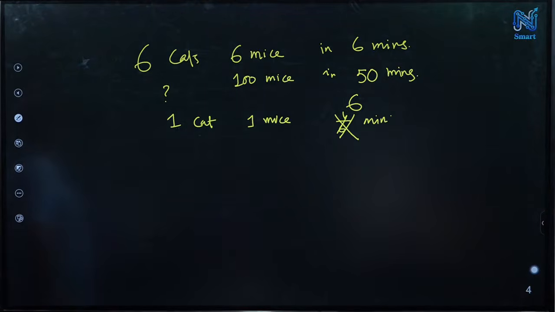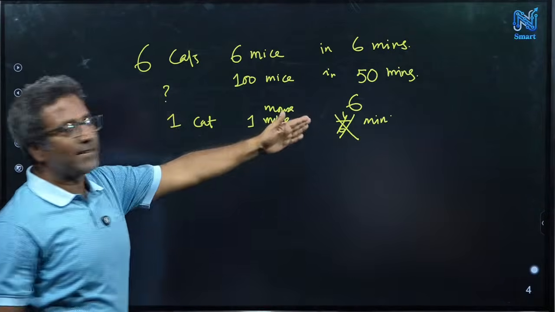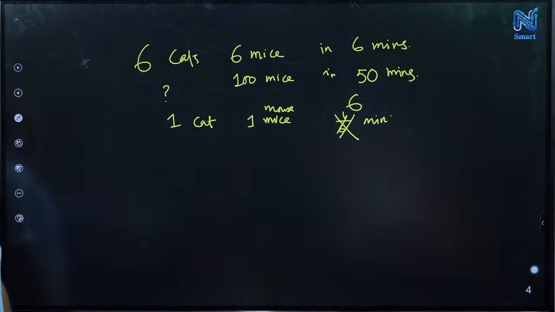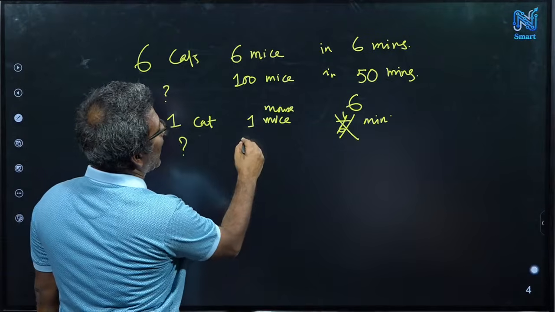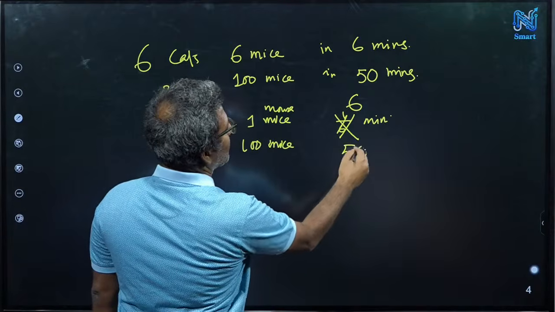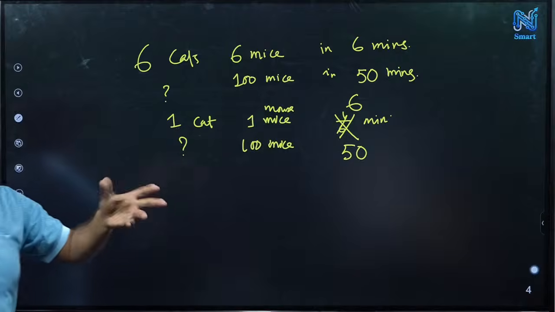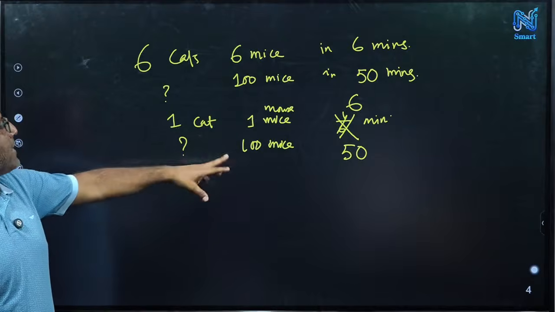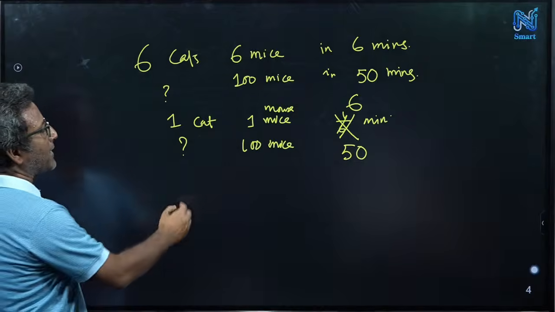Right? One cat, one mouse in 6 minutes. That's why 6 cats capture 6 mice in 6 minutes. Right? And then what we need: how many cats for 100 mice in 50 minutes? So there's something proportional, and you have to be careful. If you increase the mice, so 100 mice, you need more cats, right? So you have to multiply by 100.